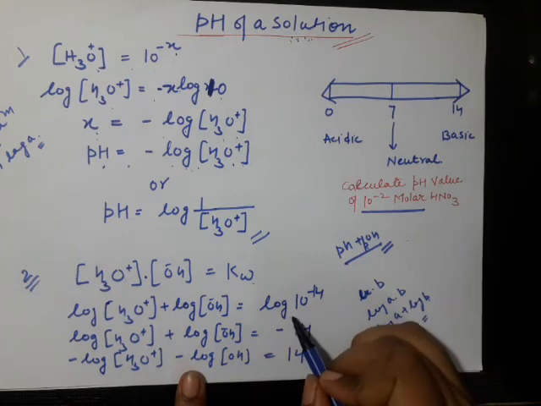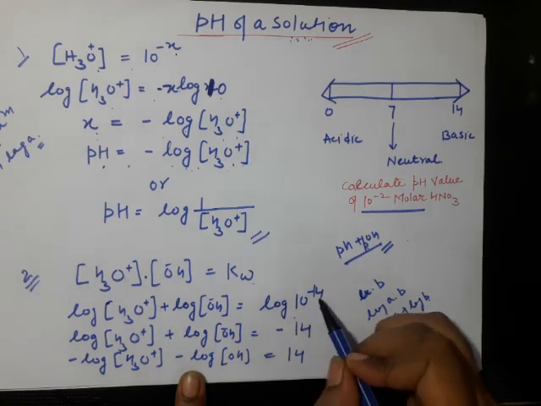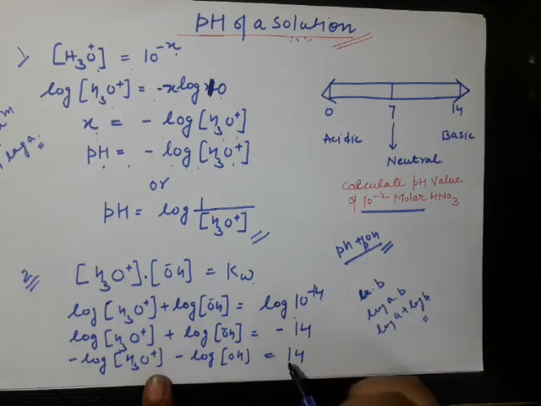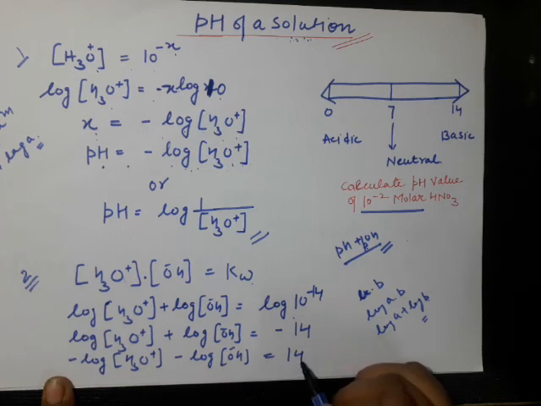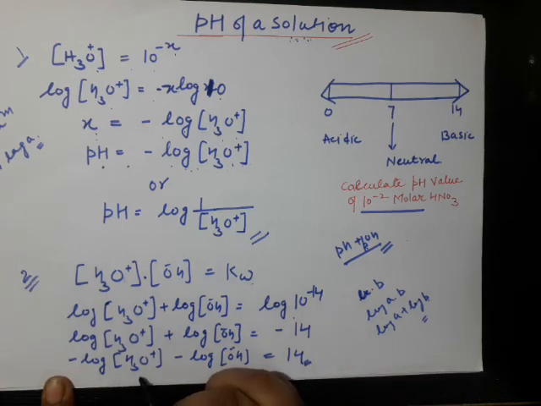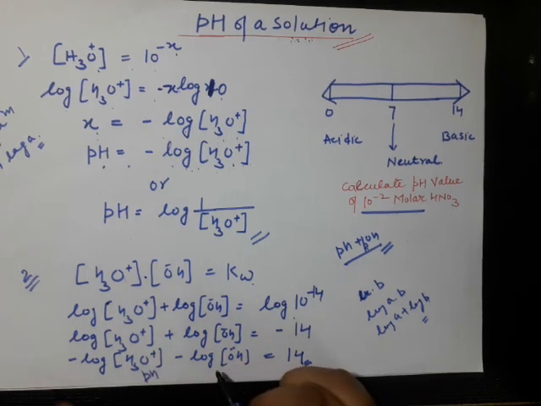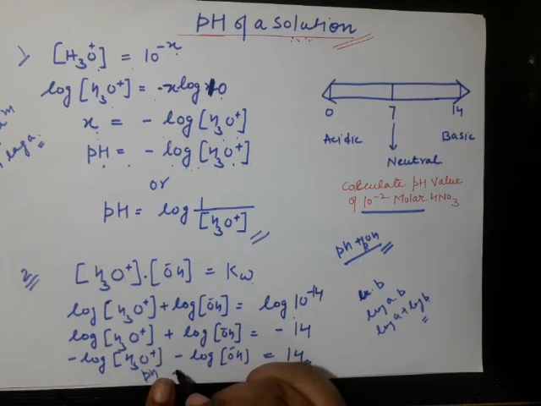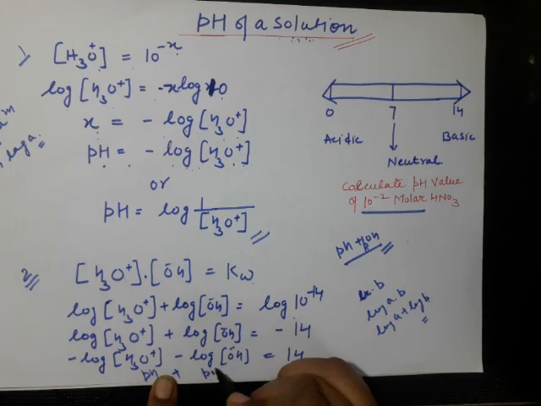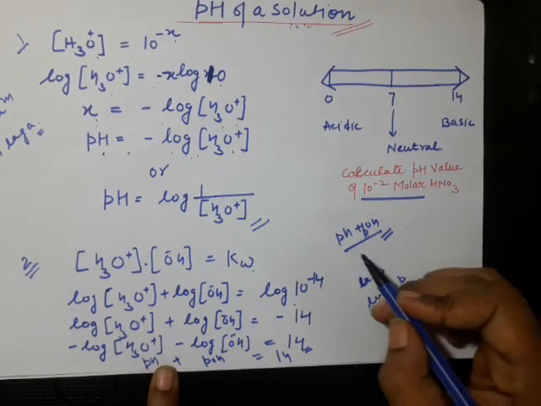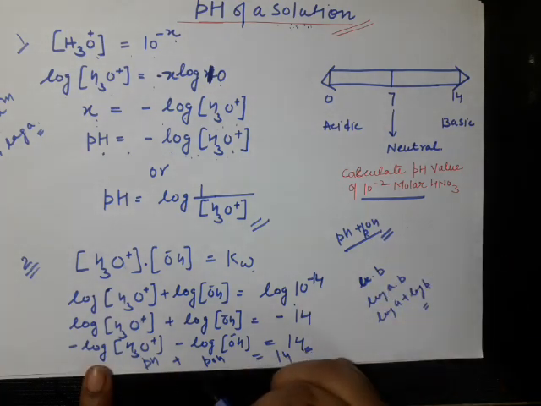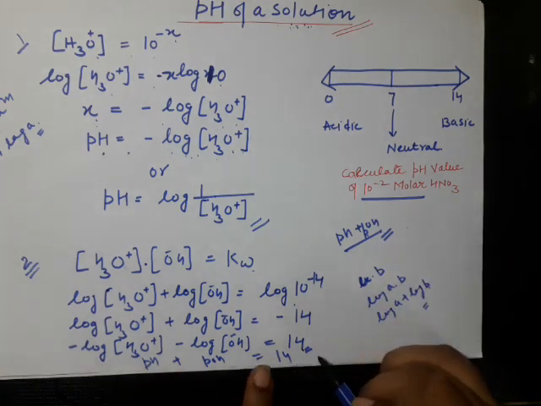Again here expand the formula log a to the power m. By solving this we come to know that minus log hydronium ion concentration minus log hydroxyl ion concentration is equal to 14. Minus logarithm of hydronium ion concentration is called pH, and minus log hydroxyl ion concentration is called pOH, which is equal to 14 in sum. So what is the relationship between pH and pOH? pH plus pOH is equal to 14.